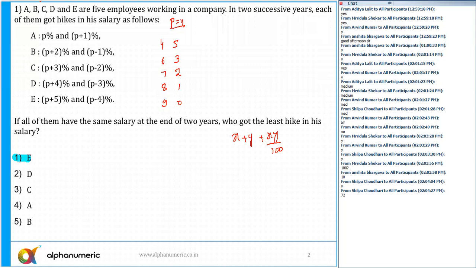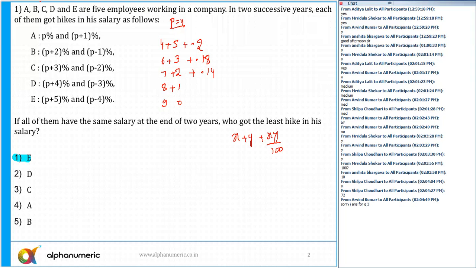Okay. So if I say here that is 4 plus 5. If you add all of them, 4 plus 5 plus 4 into 5 by 100. 4 into 5 is how much? That is 20. So 20 by 100, I need to add 0.2. So similarly, 6 plus 3 is 9 plus 0.6 into 3 is 18. So 0.18. 7 plus 2 is 9 and 7 into 2 is equal to 0.14 here.